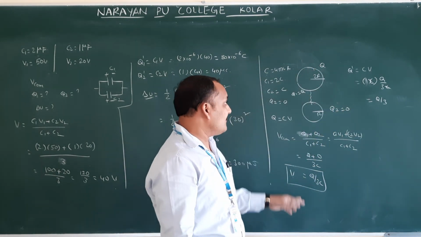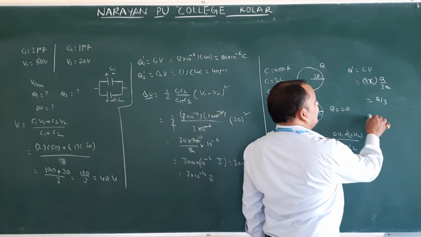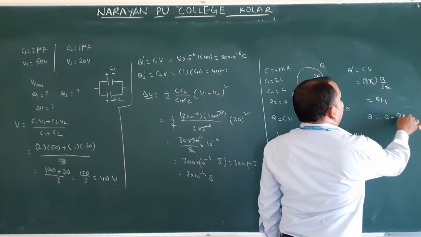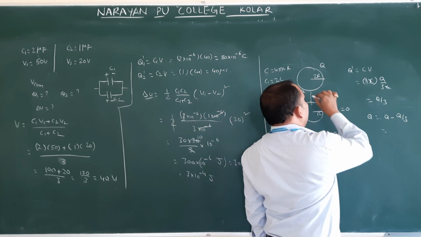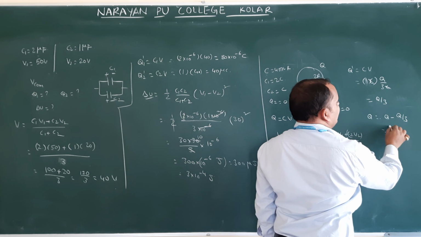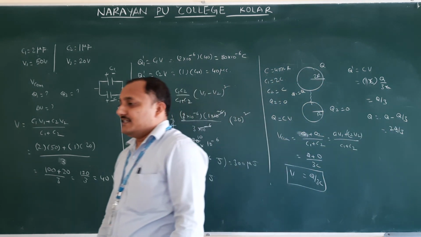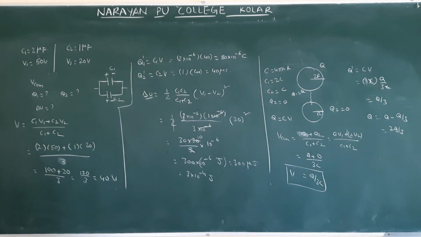Initial charge is Q1. How much charge is transferred? Q minus Q by 3. Initial is Q, now the final charge is Q by 3. How much charge flows? Q minus Q by 3, which means 2Q by 3. So that is the charge which is going to flow.